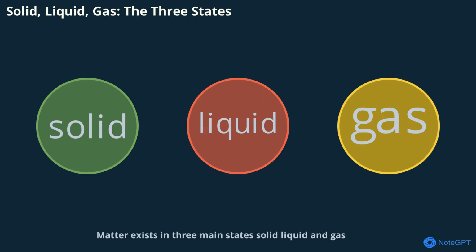Matter exists in three main states: solid, liquid, and gas. Each state has unique properties based on how the particles are arranged and how much energy they have. Solids are tightly packed, liquids are more flexible, and gases are free to move everywhere. Understanding these states is the foundation of learning about change of state.